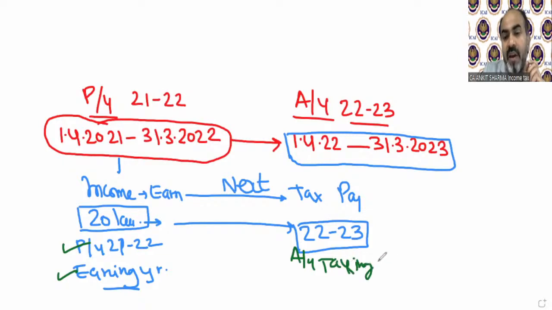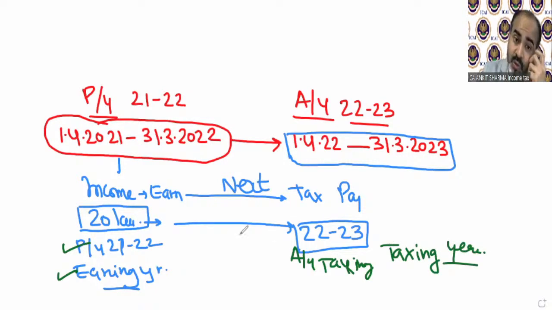So the year in which we pay tax, that is called assessment year. If you earn 20 lakh rupees in previous year 21-22, then you have to pay tax on that income in the assessment year, that's called 22-23.